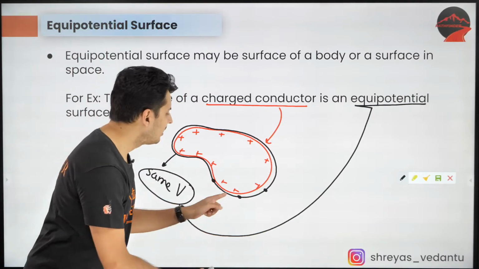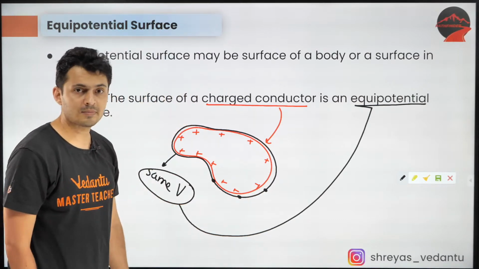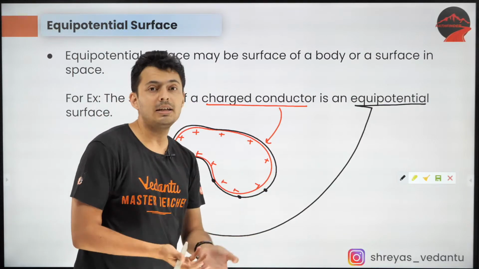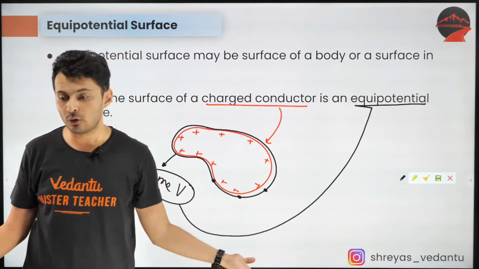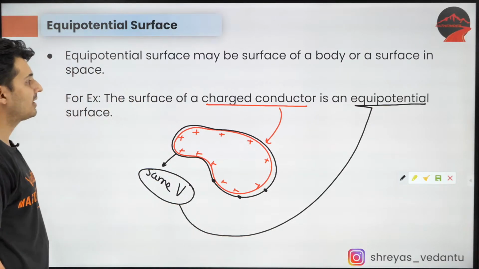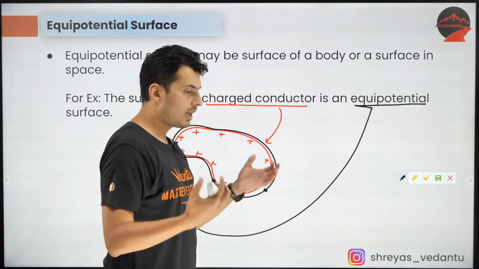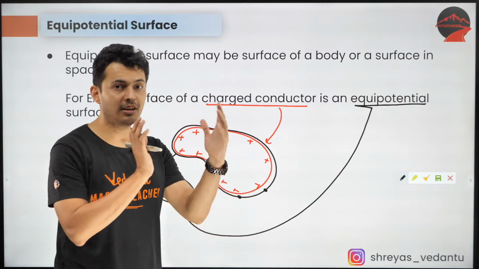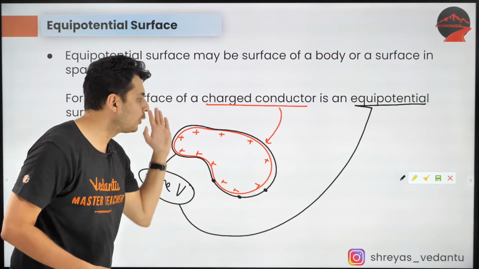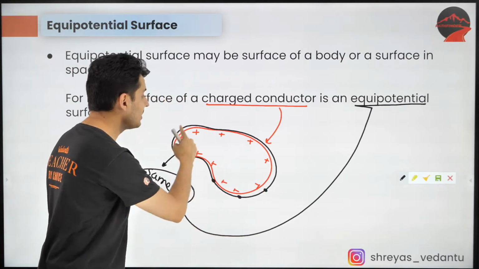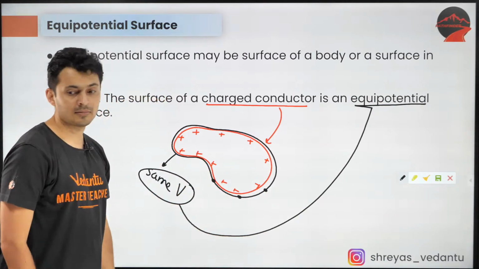Guys, simple, no? If there is a potential difference, assume, then what will happen? Current will flow. And what is the name of the chapter, guys? The name of the chapter is Electrostatics. Electro, charge, statics, stationary charges. So you cannot have flowing current in this. So that's why you will not have any potential difference in that conductor. I hope that's clear.